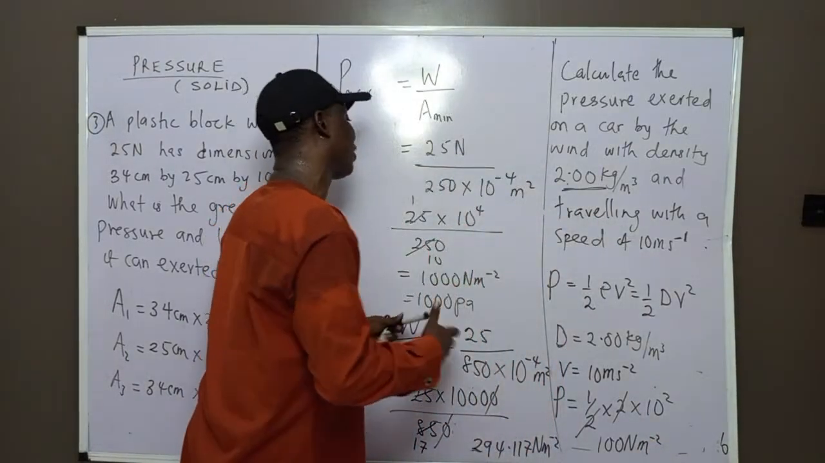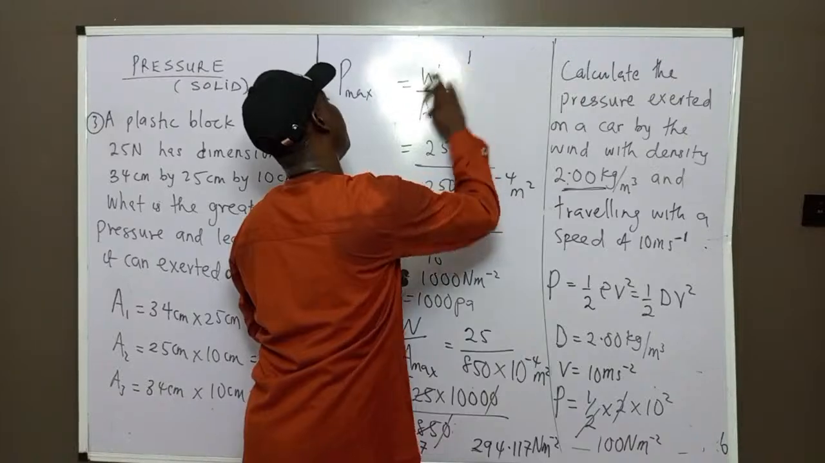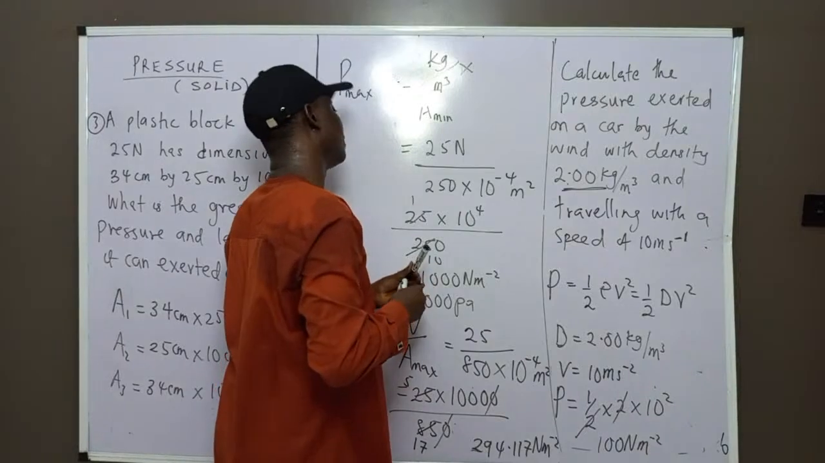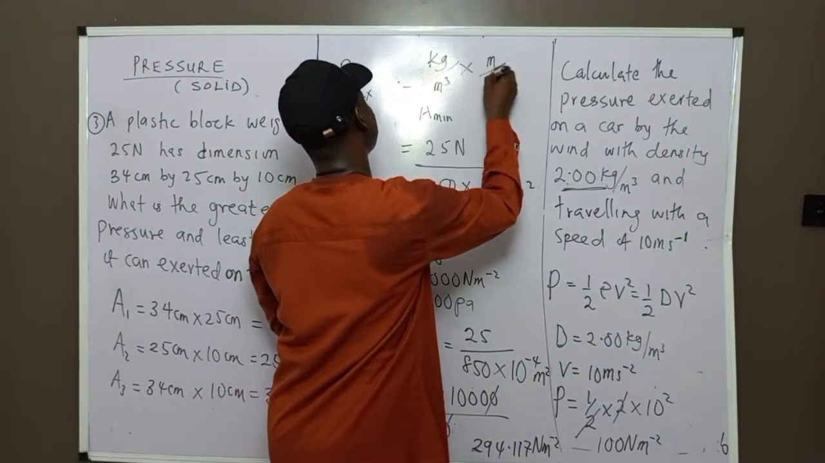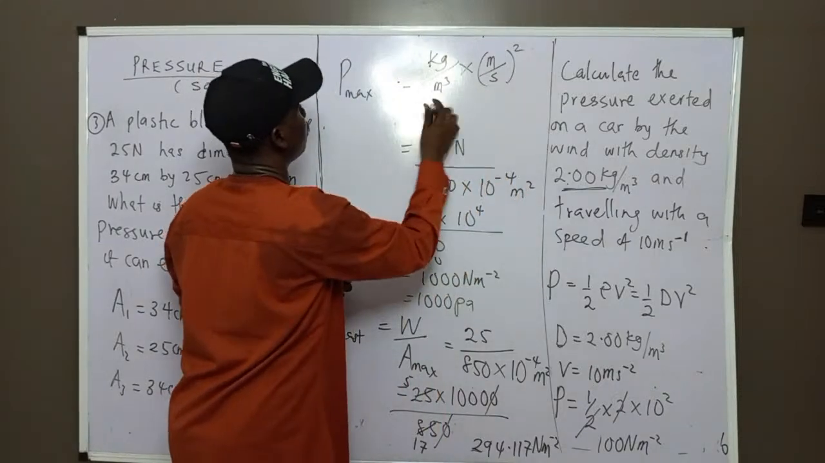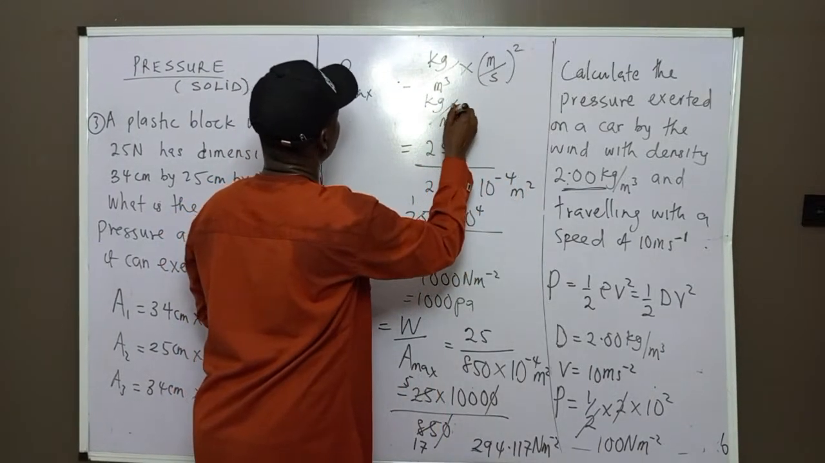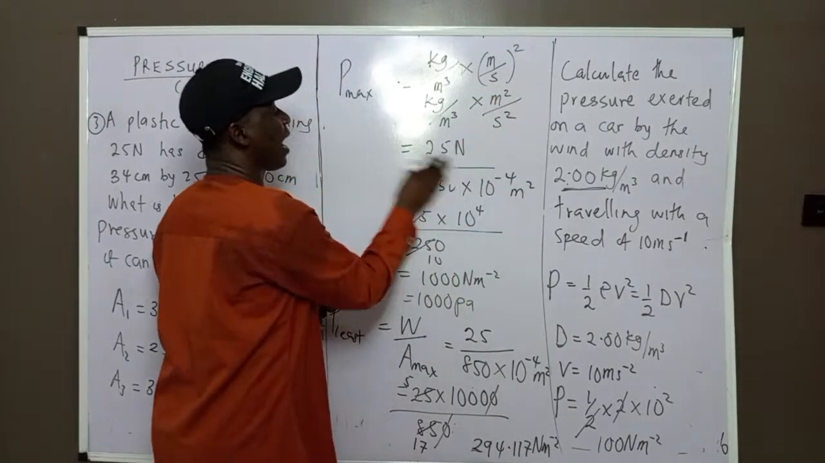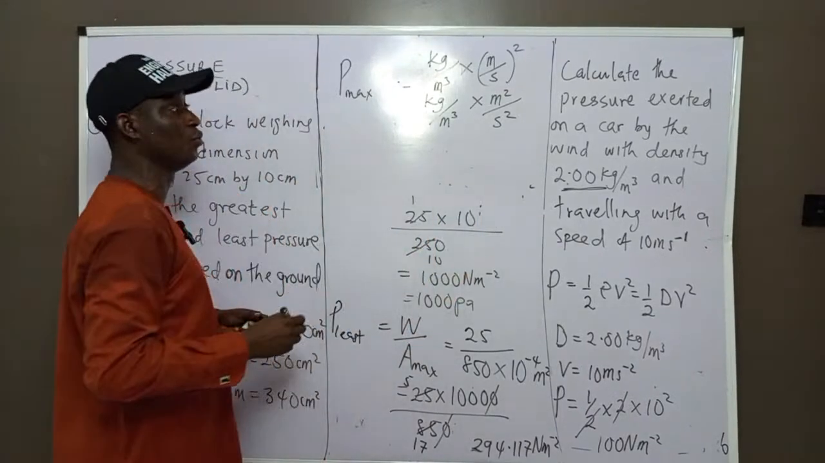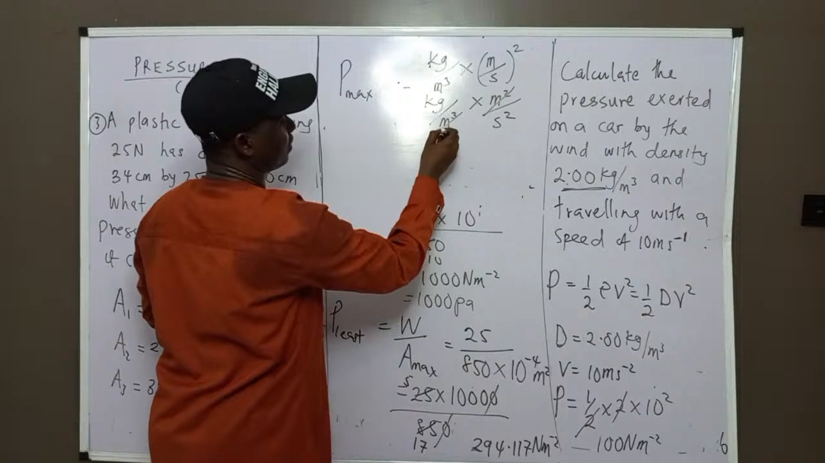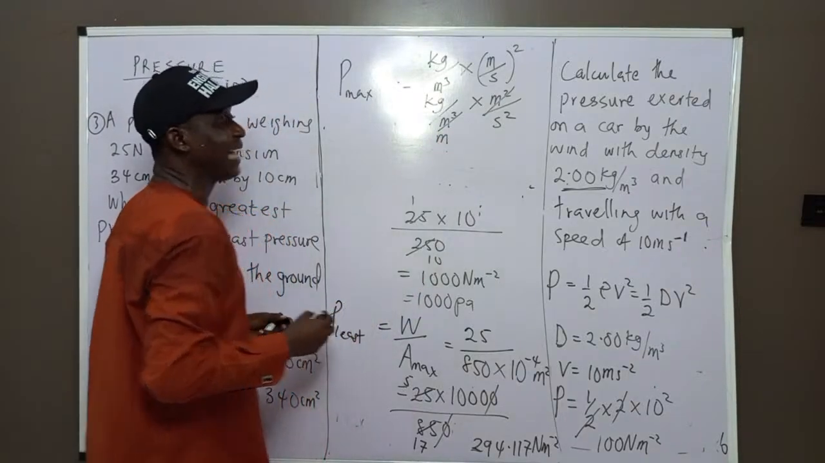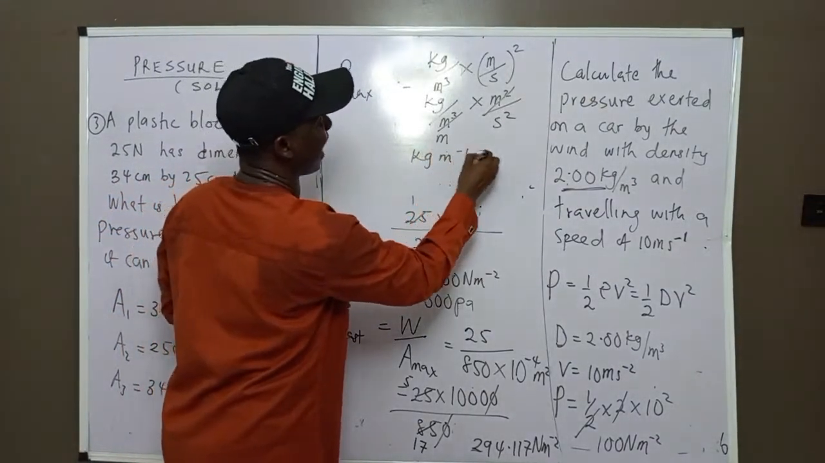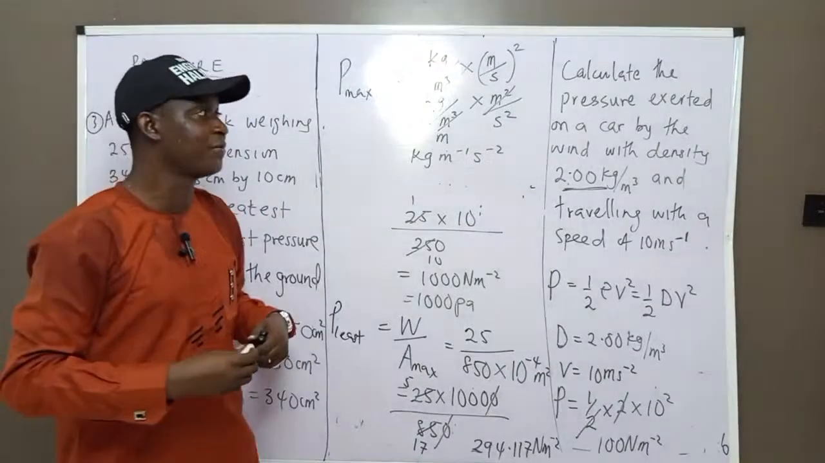Don't forget that density is kilogram per meter cube, times velocity, which is meter over second. When you square it, you would have kilogram over meter cube times meter square over second square. Why I'm showing you this now, listen well, is that when you cancel, this will become meter. Dimensionally, it is correct: kilogram per meter per second square. Is it not the unit of pressure?